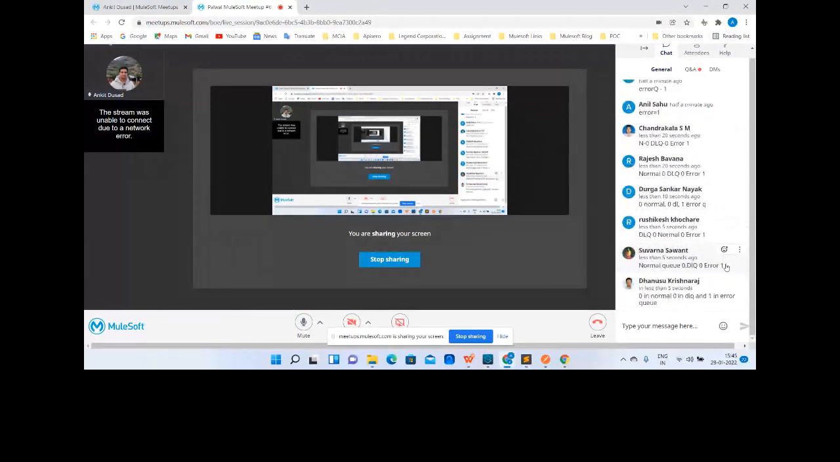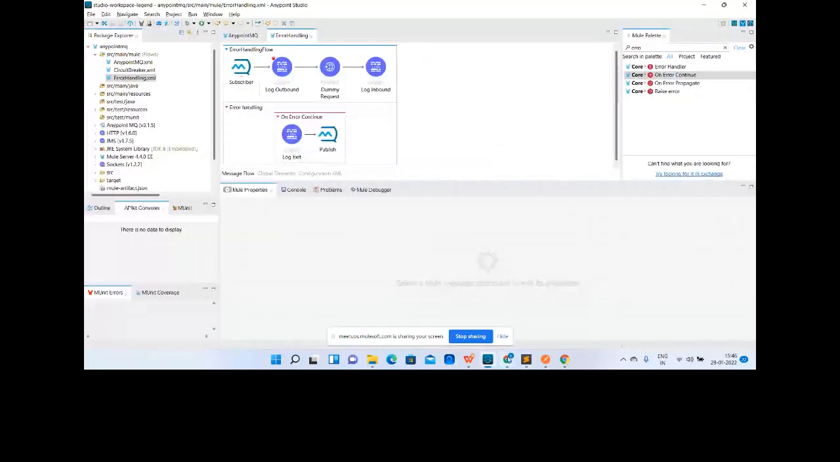Perfect. Everyone is sending the same answer. This means that everyone has clarity on how it works. So that's a success for me as well, that you understand the concept clearly. So yes, that's correct. It will be 0 in the normal queue, 0 in DLQ, and 1 in the error queue. Let's see it in action as well.